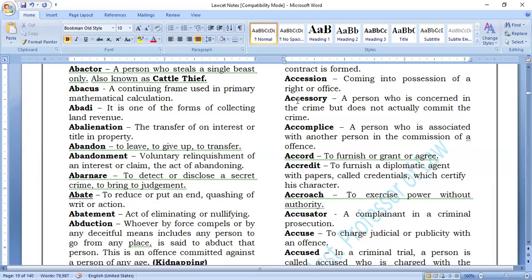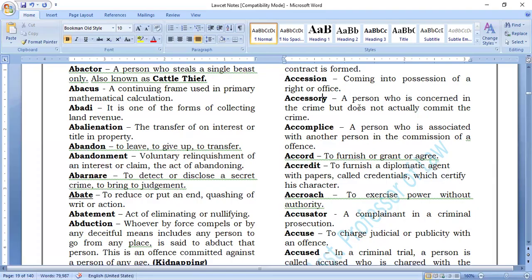There is an A, there is a B, and there is a C. A wants to kill C. Then A asks B for help. A says, get me one weapon so that I can go and harm C. Then B arranges a weapon for A to harm C. Is B directly getting involved in the offense? No. But B is supplying a weapon to A such that A can harm C. Then he will be called an